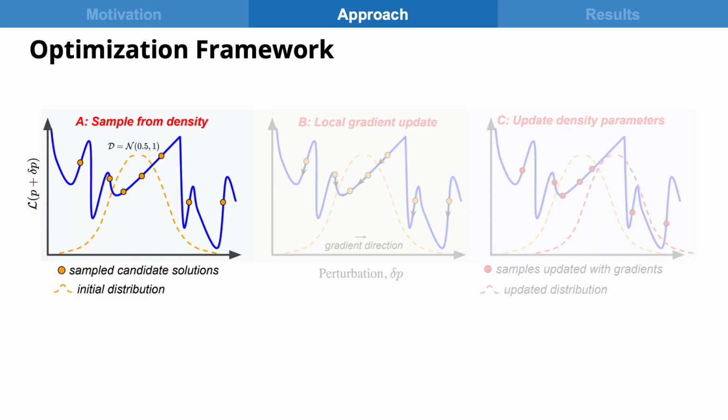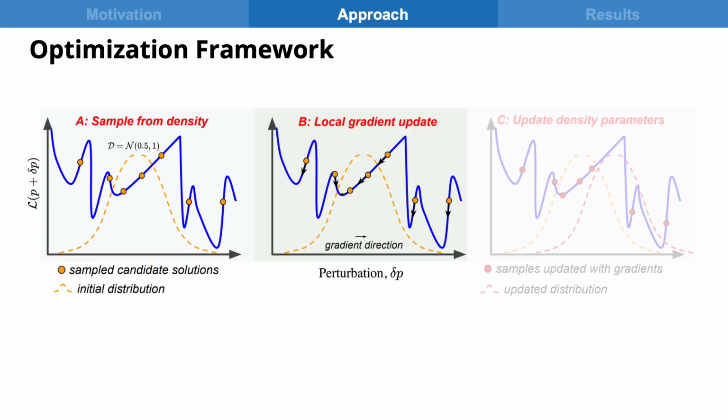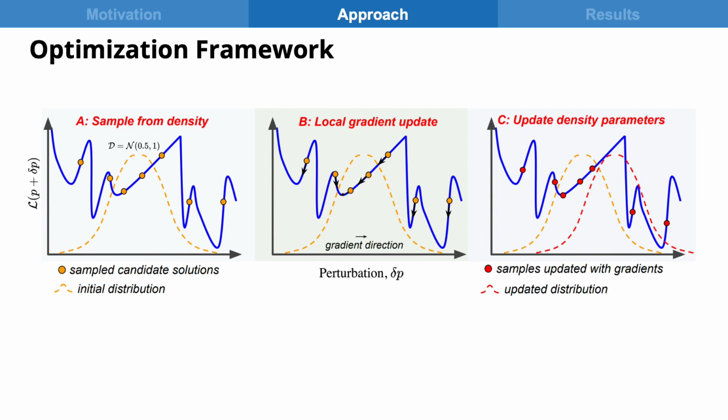Our optimization framework switches between global zeroth order sampling and local gradient updates. Concretely, the framework consists of a sequence of three steps performed iteratively. It starts with sampling a probability density defined in the perturbation space, followed by first order sample updates, and modification of the density function's parameters using updated samples.